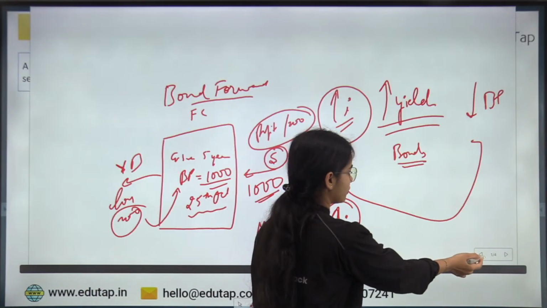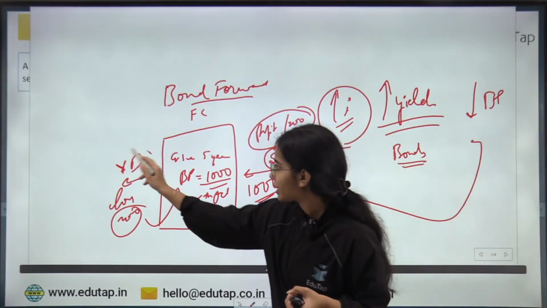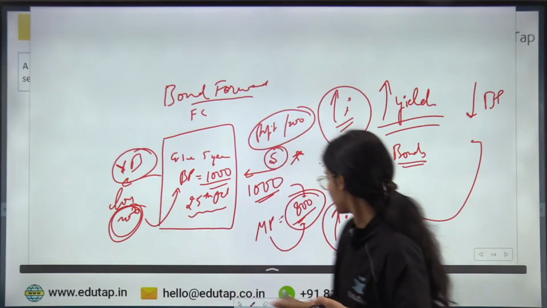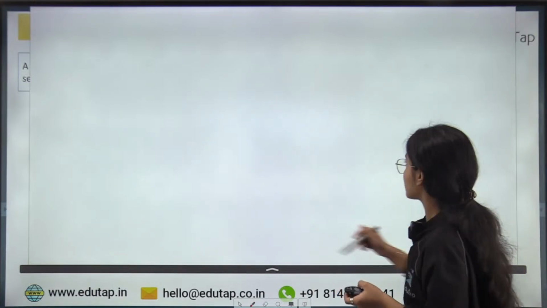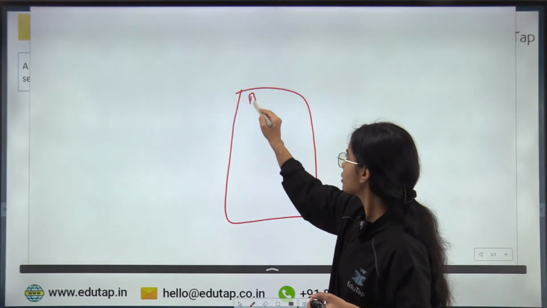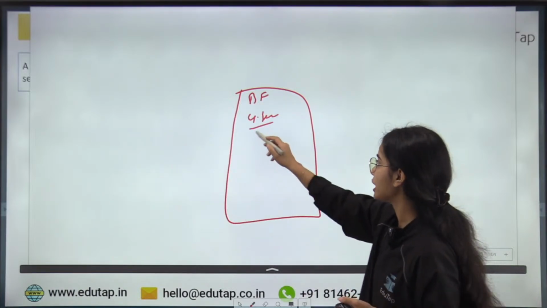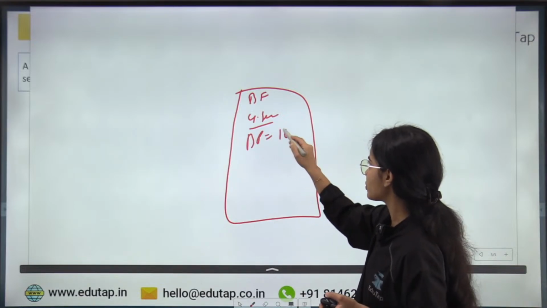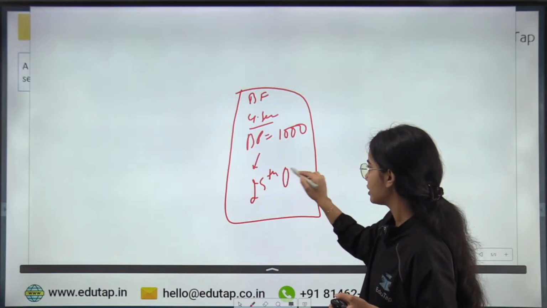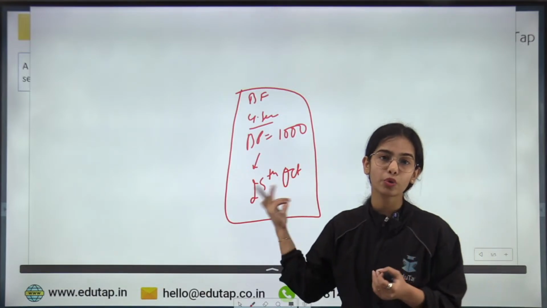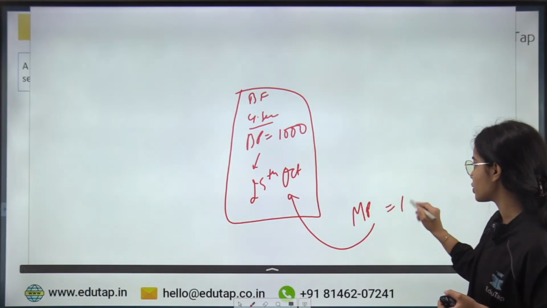So let's take the first example. In this example, let's say that the buyer is having the gain of 200. Okay. So let's say this is the bond forward, and here you are promising to sell a government security at a bond price of 1000 rupees, and this transaction will be settled on 25th October. Now the market price on 25th October is, let's say, 1200.